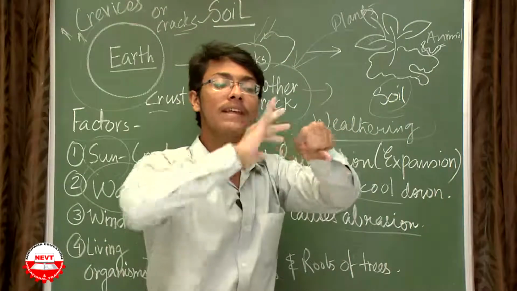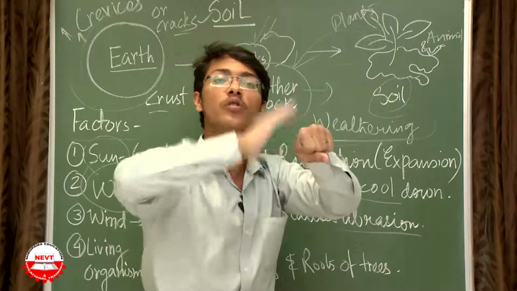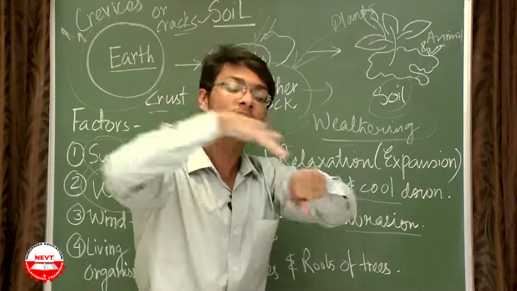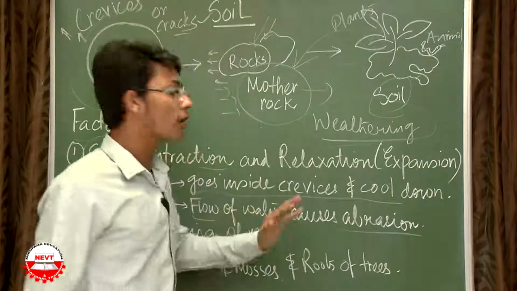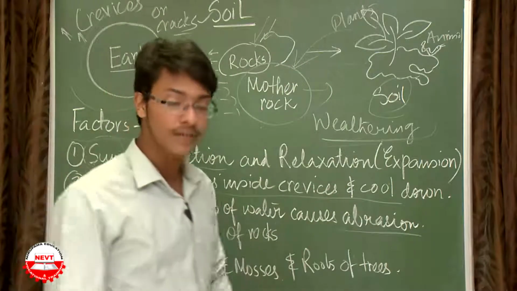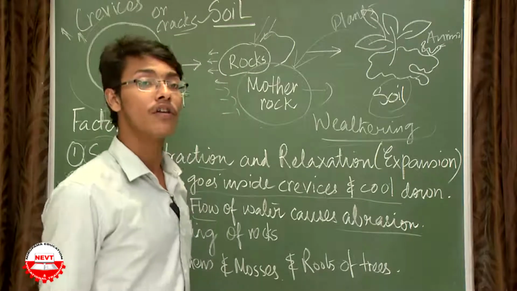So the uppermost layer of the rock will be totally exposed. Why will it be exposed? Due to the hitting of the water at high force. So the flow of water causes abrasion, thereby facilitating the process of formation of soil from rocks.